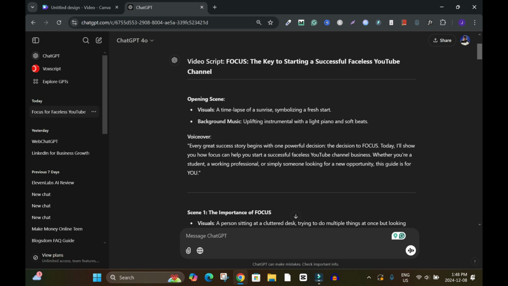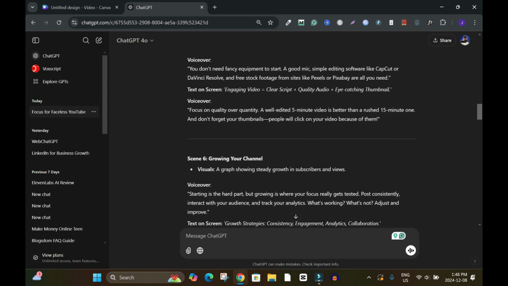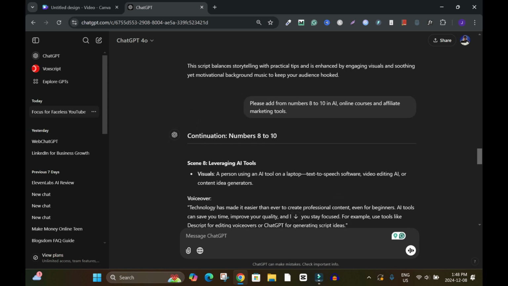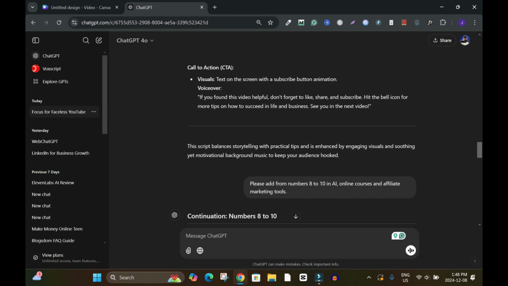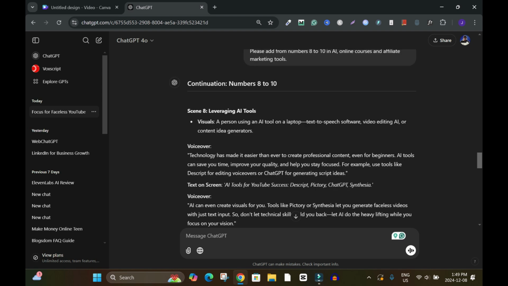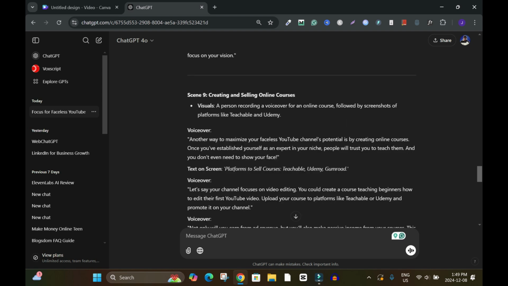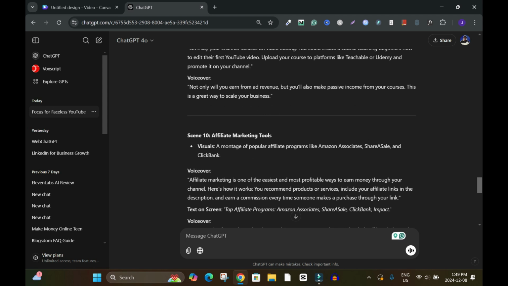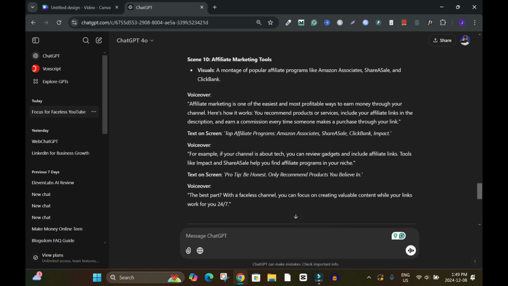And all right, so this is the result. I know I'm moving too fast, but I would like to show you something quick. Now, up to here, I realize it's not much, so I prompted again, please add from the numbers 8 to 10. And because I have an idea and I know what this AI should generate for me, I included the topic that I want ChatGPT to talk about, which is AI, online courses, and affiliate marketing tools. So leverage AI tools. Number 9, creating and selling online courses and affiliate marketing tools. All right, so that's about the scripting.